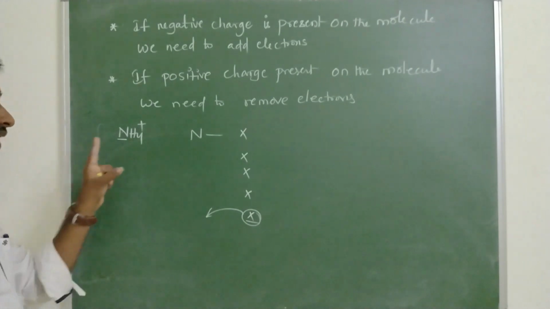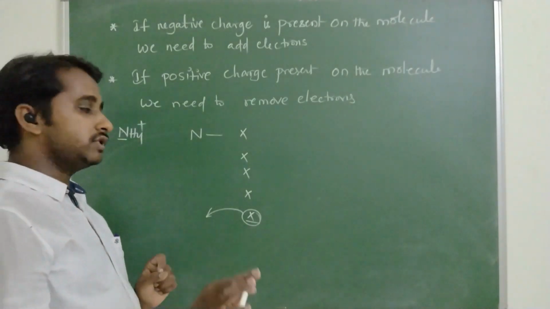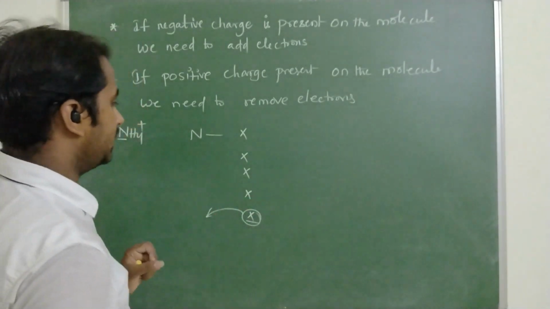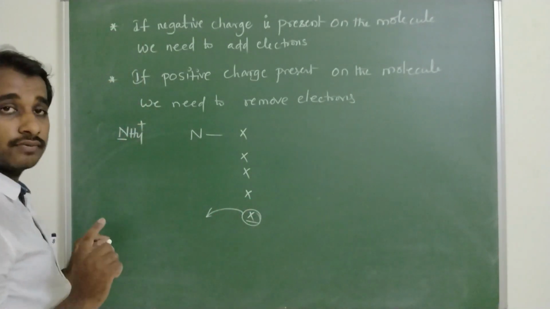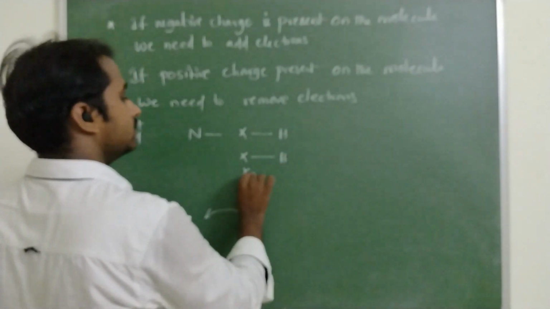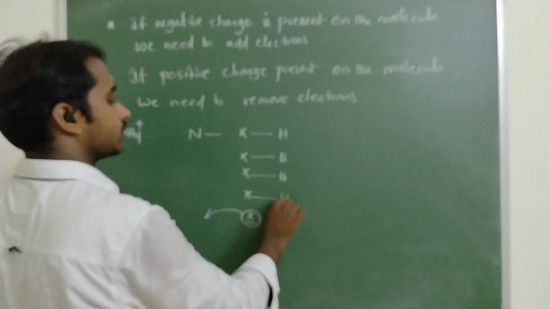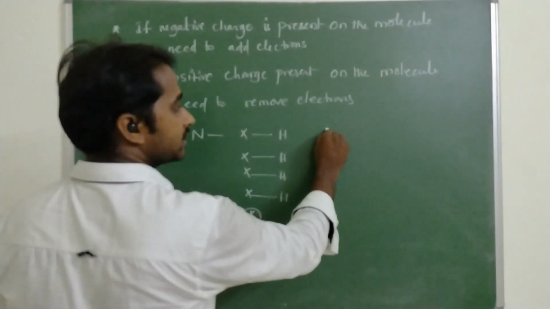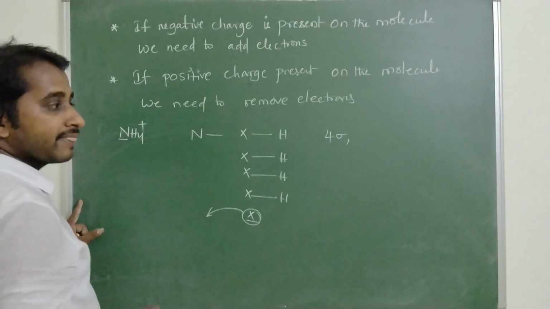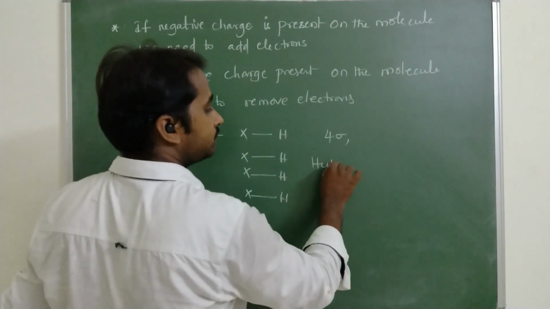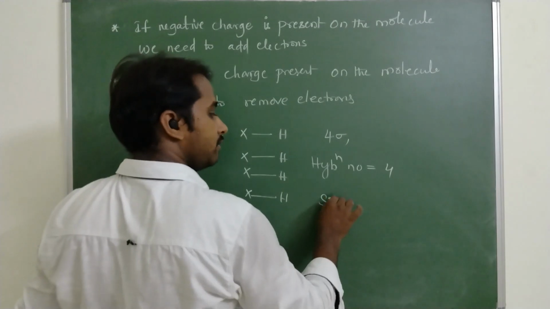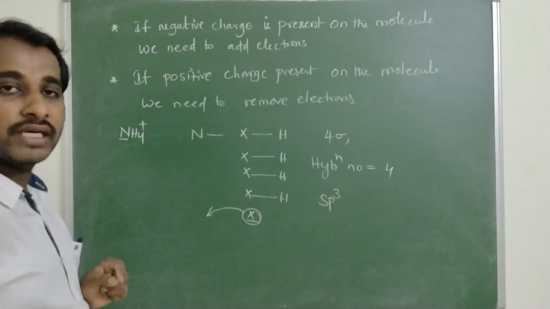As I said, if plus is there, we need to remove the electron. Then how many electrons do we have? 4 electrons. How many hydrogens? 4 hydrogens. So these 4 are sigma bonds, and there is no lone pair. So the hybridization number is 4. If the hybridization number is 4, the basic geometry is sp3.